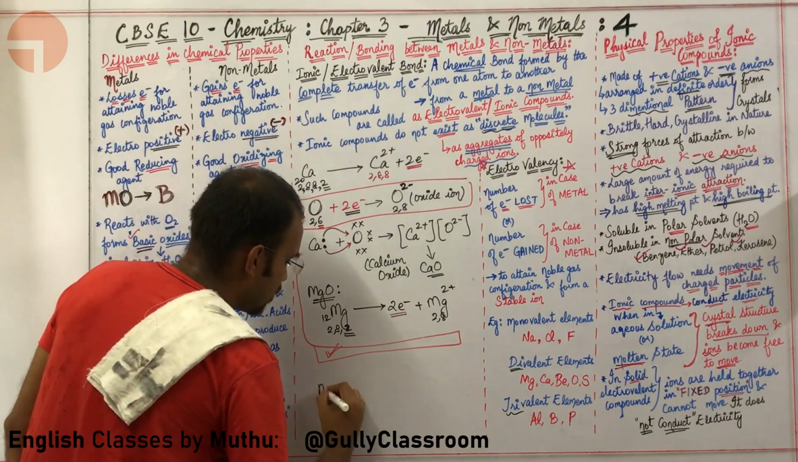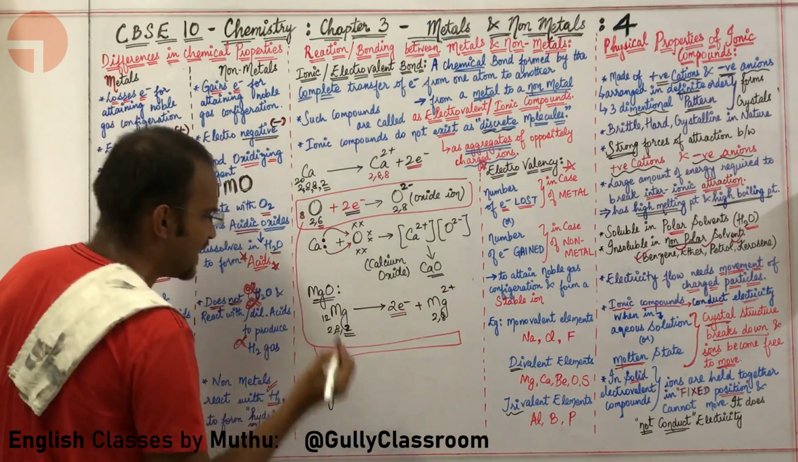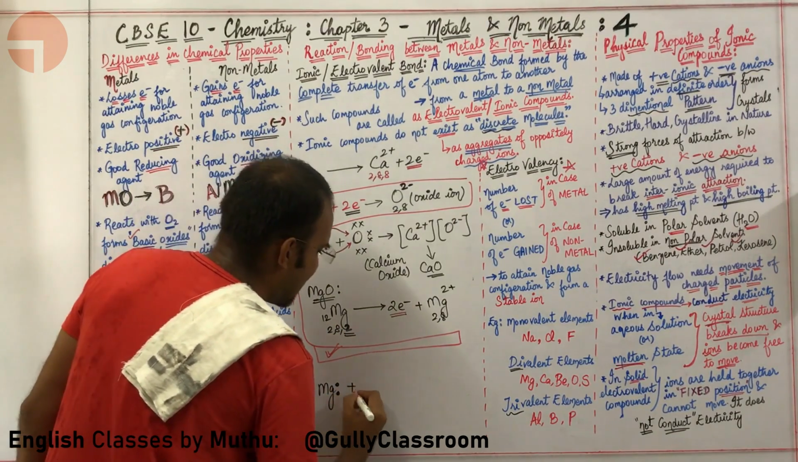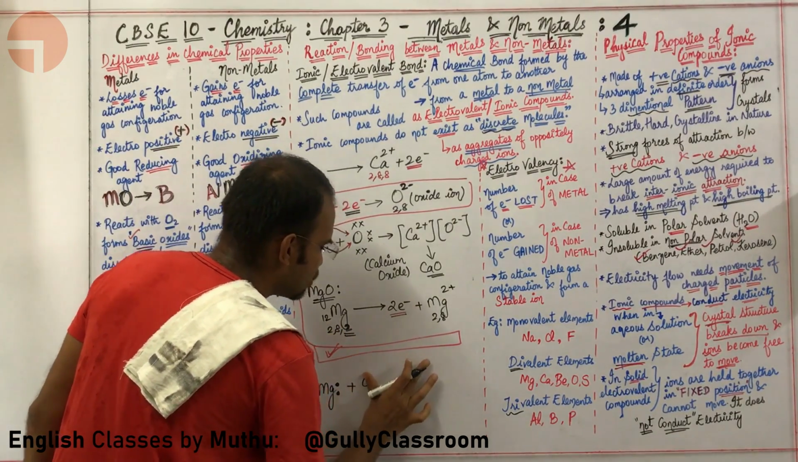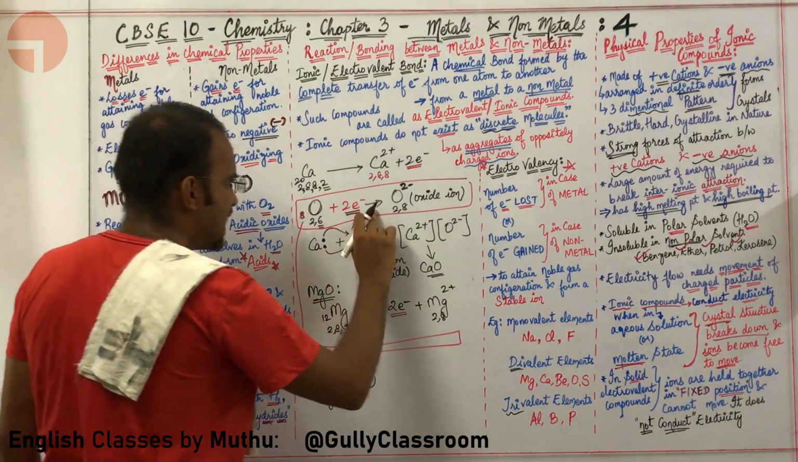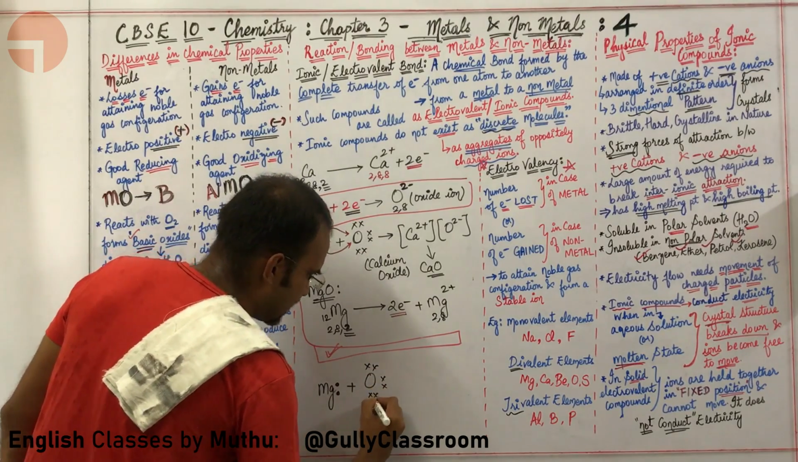Once more, let us go for magnesium. How many electrons does magnesium have in its valence shell? It has 2 electrons. Put 2 electrons over here. Add it with oxygen. How many electrons does oxygen have in its valence shell? It has 6 electrons: 1, 2, 3, 4, 5, 6.